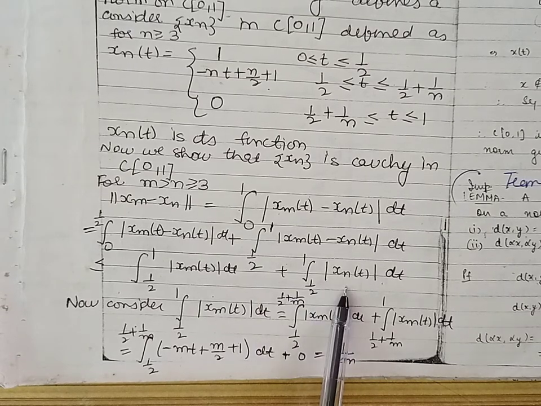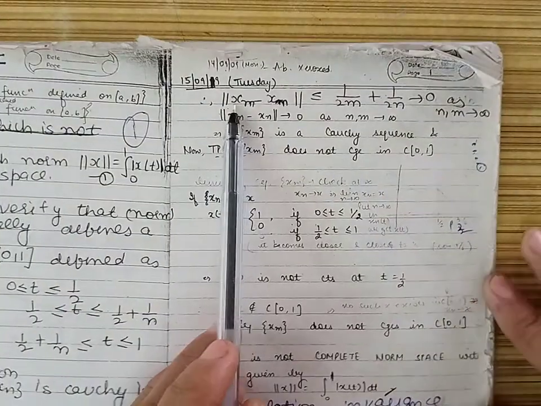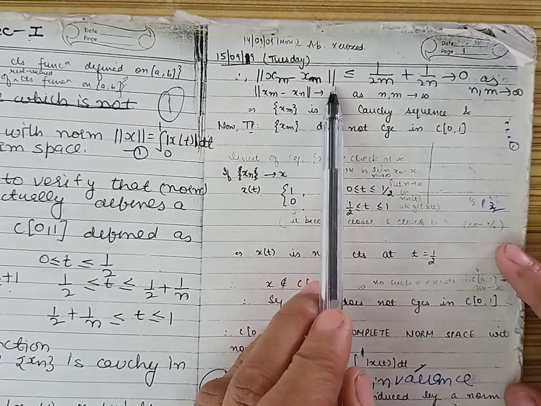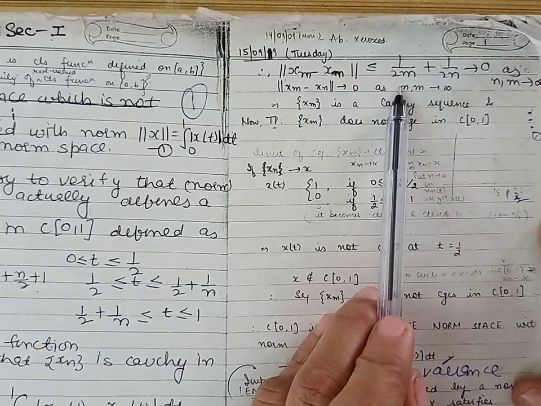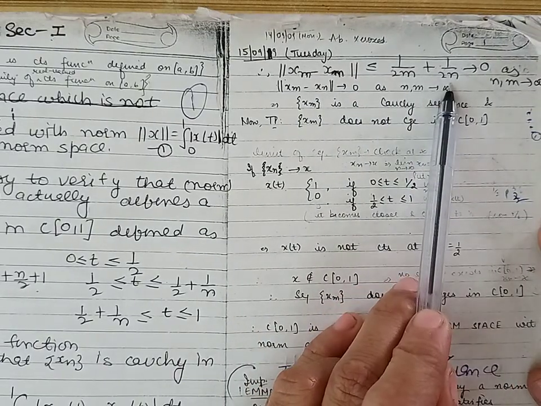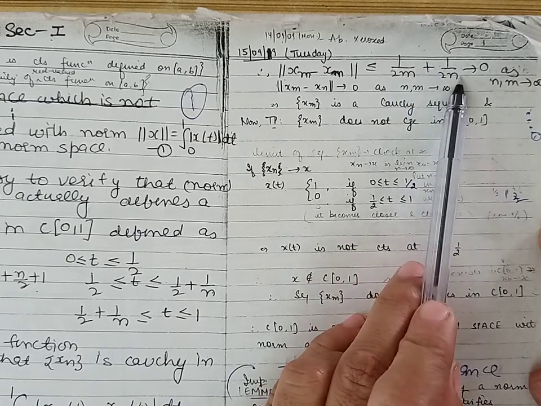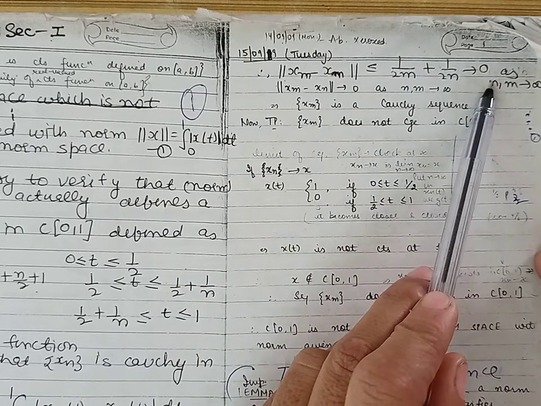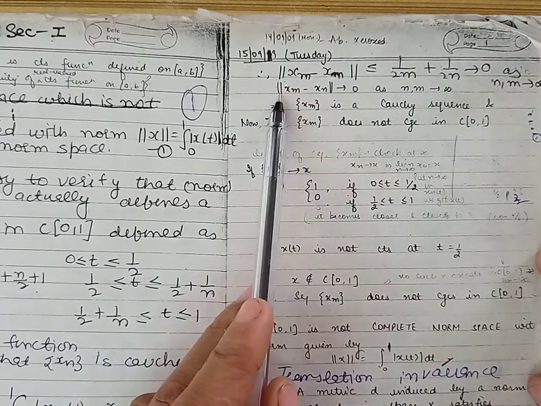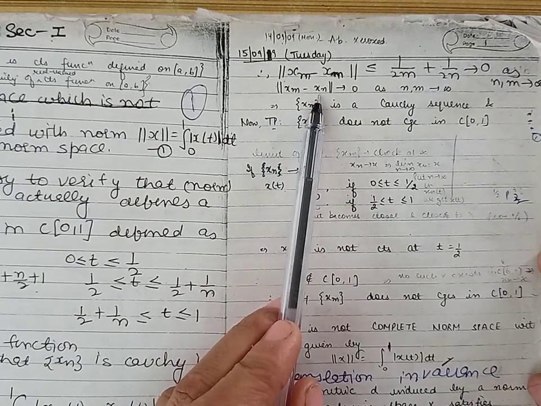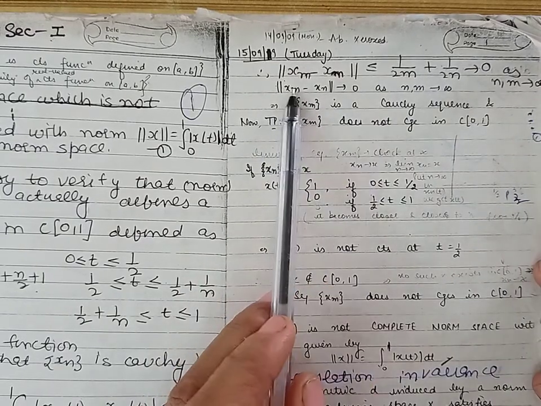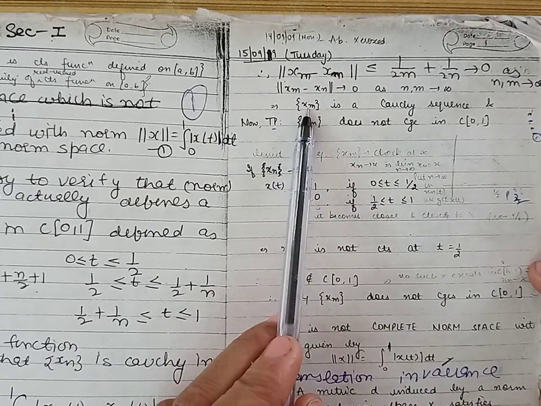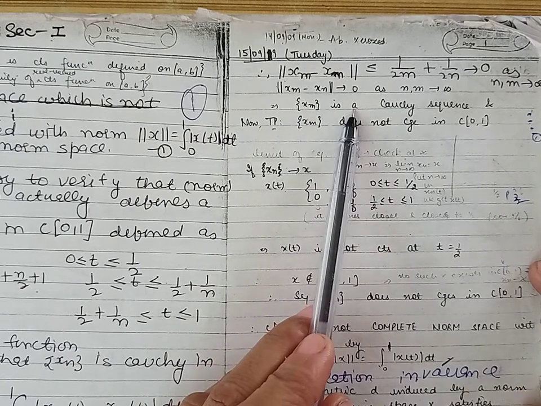So we can substitute the values here. We get the norm of xm minus xn is less than or equal to 1 upon 2m plus 1 upon 2n. And as m and n approach infinity, this expression approaches 0. Thus, we have proved that the norm of xm minus xn approaches 0 as m and n approach infinity. So this proves that the sequence xm is a Cauchy sequence.